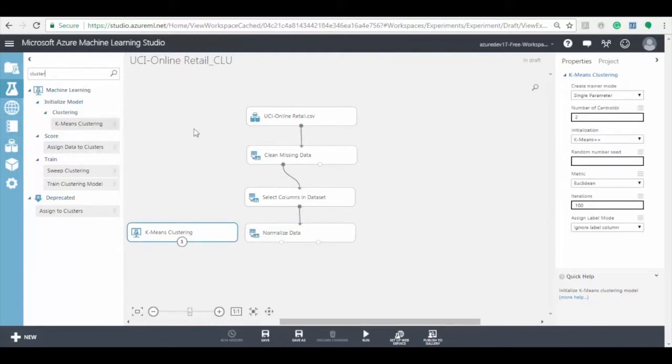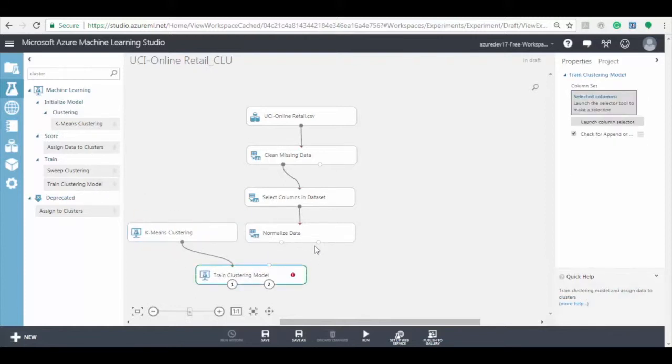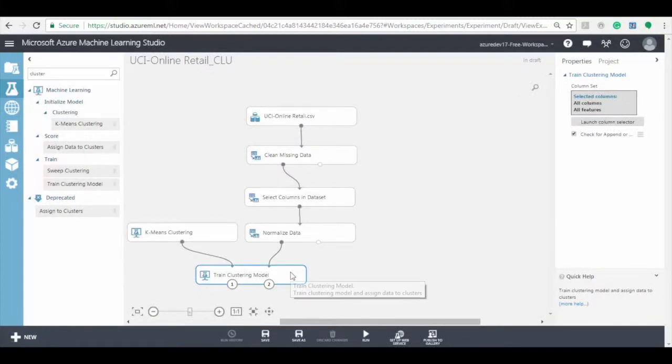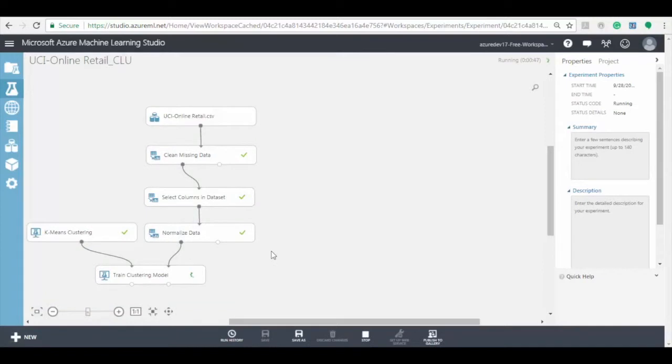After this, we need to add a train clustering model to train the data for the prediction process and then connect the model to normalized data and k-means clustering model. Now click on column selector and then click on all columns and then select the all features option to train it with k-means clustering model. Now click on Save button to save the experiment and then click on Run button to run the experiment model.